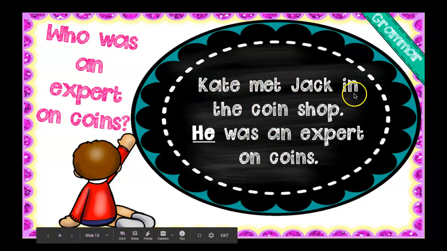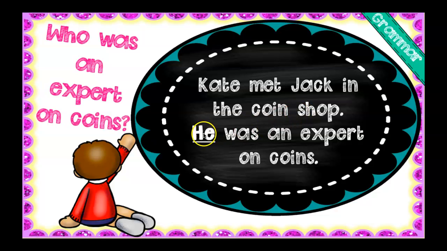Kate met Jack in the coin shop. He was an expert on coins. So here's my question. Who was an expert on coins? Jack was an expert on coins. We can replace the noun Jack, the name of a person, with a pronoun. That pronoun he takes the place of the noun Jack.